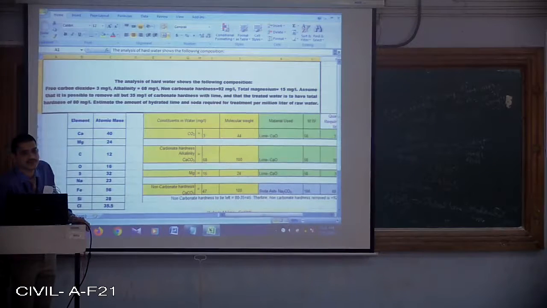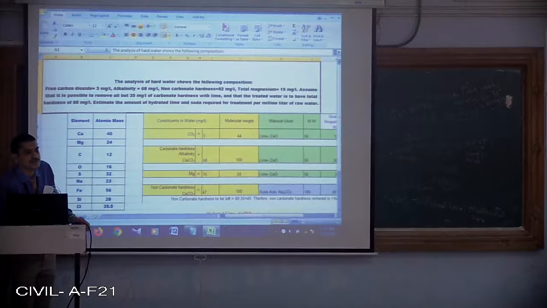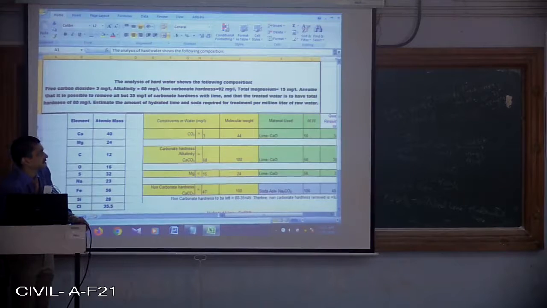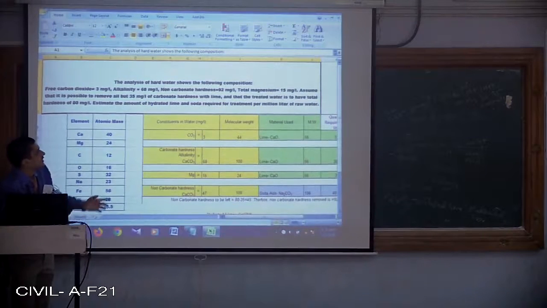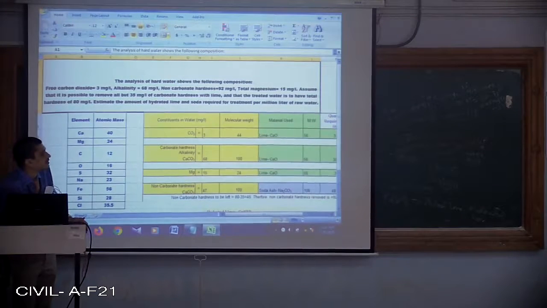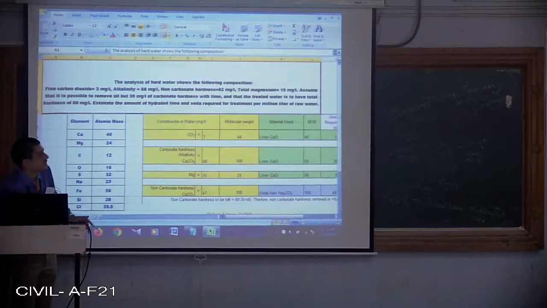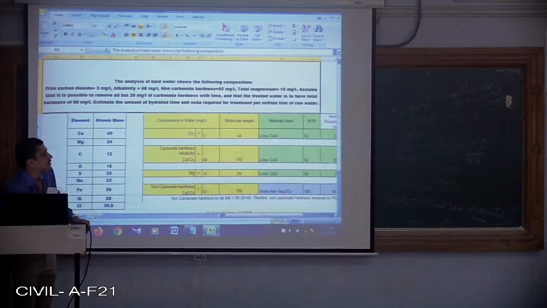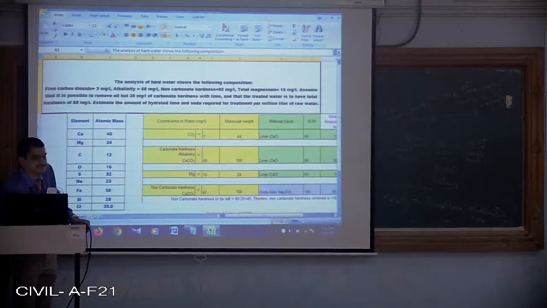Can we achieve zero for non-carbonate hardness? Not possible. Again, carbonate hardness, he has told 35, but we are not interested. Indirectly, he has told non-carbonate hardness cannot be removed. So we are going to consider that. So 47 mg per liter of non-carbonate hardness has to be removed.